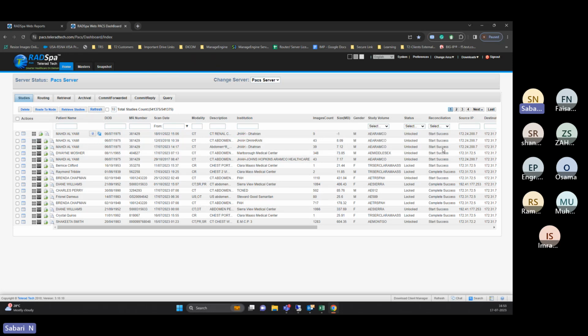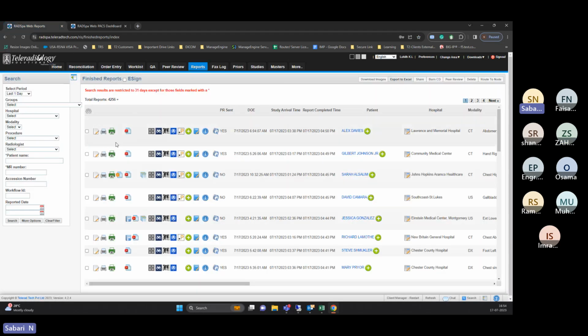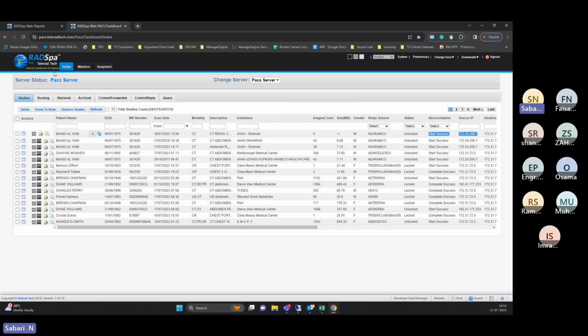PACS is basically for just storing and archiving the images. That's all. The reporting, assigning and order entry, everything will be done in the RIS part only. How the images are syncing between PACS and RIS, that is called reconciliation.